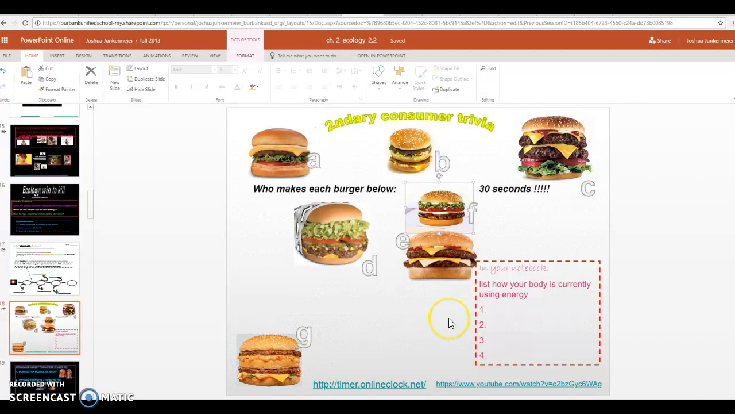Good luck. All right, the last thing for slide 18 is to list how your body currently is using energy. So in your notes, you would write slide 18. See if you can identify who makes each of these burgers. If you win it, I'd be very impressed. No one has ever gotten it. And then create a list of 4 things of how your body is using energy currently, such as listening to video.